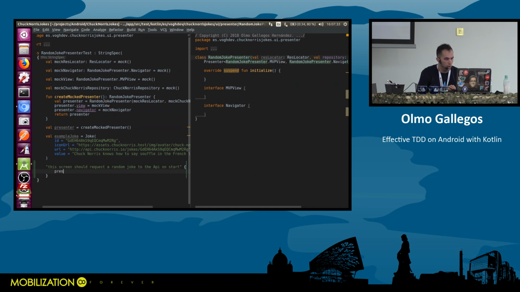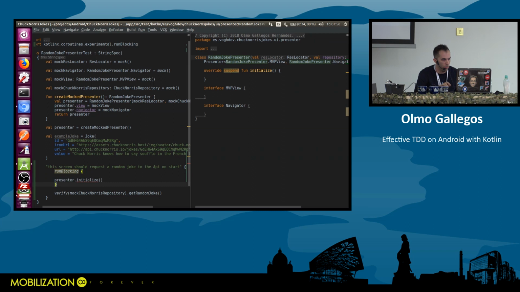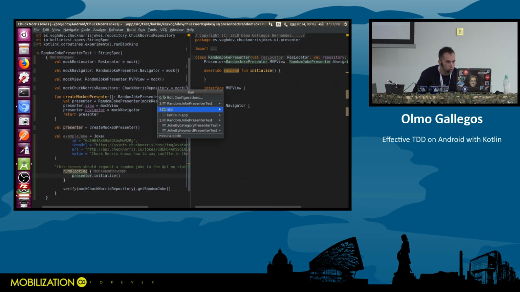So let's invoke our fragment. Let's just initialize it. That's the first method that will be called in MVP. And I'm going to expect my software to do something. So I'm going to verify my repository to do one call to the get random joke method. I have to include this inside a runBlocking because we are using coroutines inside. And this should be red.